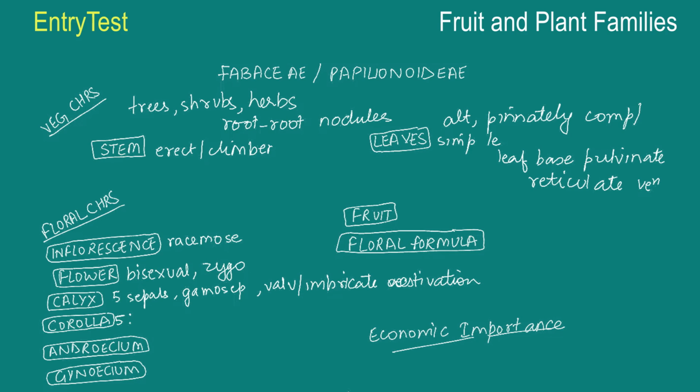Coming to the corolla, now lots of information to have under the corolla. 5 petals, so let me use short forms. It is polypetalous, papilionaceous, that gives its name, and it has a posterior standard, 2 lateral wings and 2 that give a keel. So you know the description of the flower, and that keel encloses the stamens and the pistil. The estivation is vexillary. That means the order.